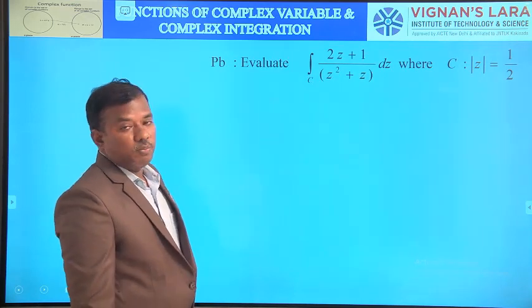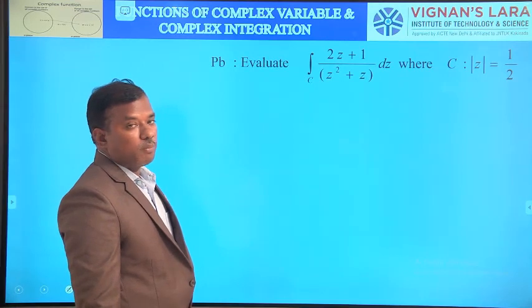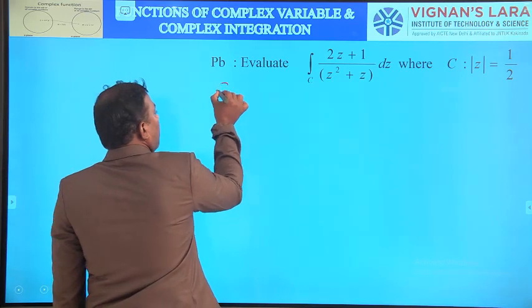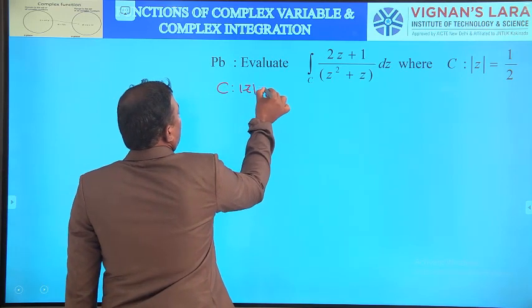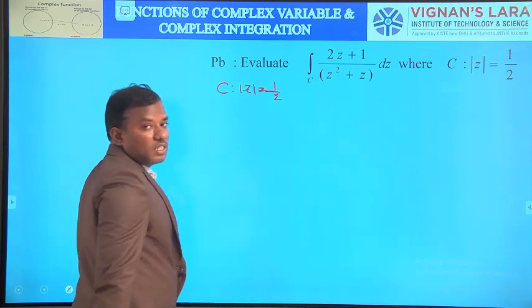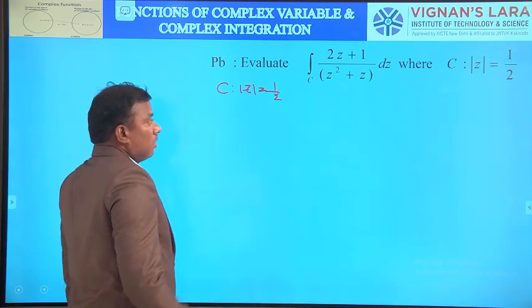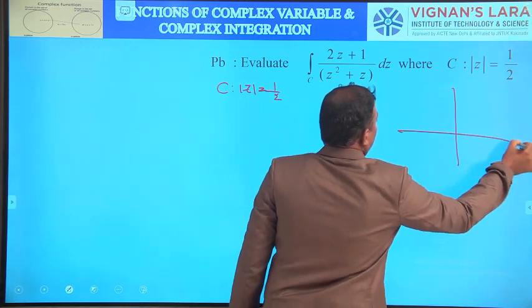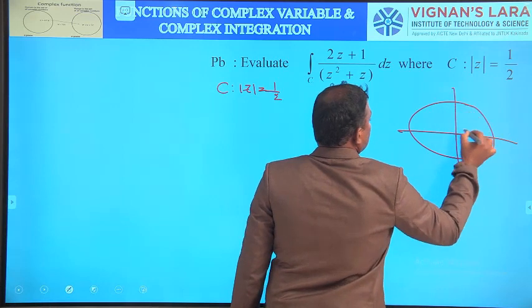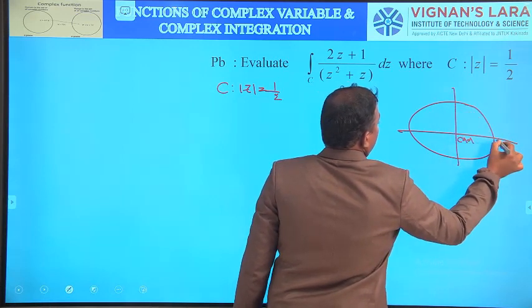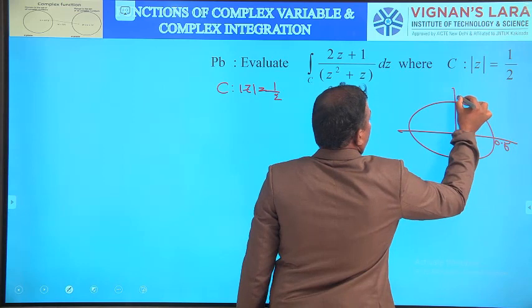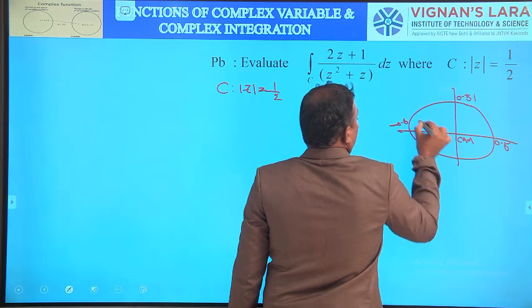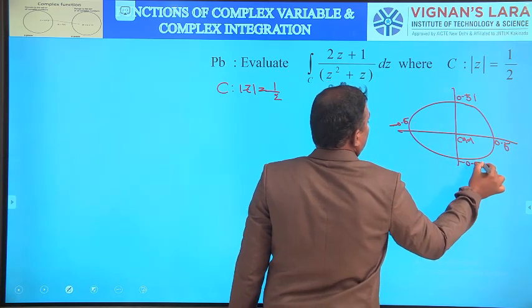Then coming to the next problem, evaluate integral over C (2z plus 1) by (z square plus z) dz, where C is mod z equal to 1 by 2. Here what is the curve C? Mod z equal to 1 by 2 is a circle with center 0, 0 and radius 1 by 2 units. Radius is 1 by 2, half, 0.5. This is a circle, center 0, 0 and radius 0.5. Here 0.5 i, here minus 0.5, here minus 0.5 i. That is the curve C.